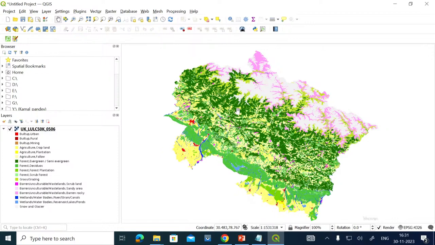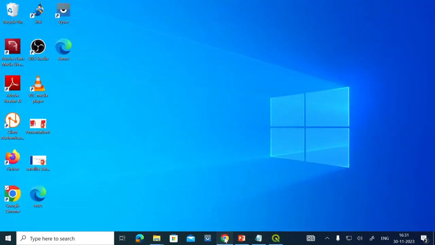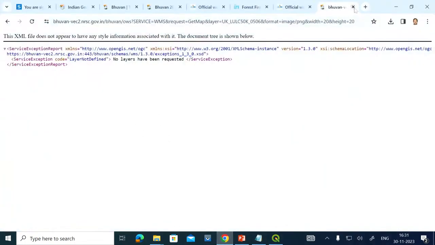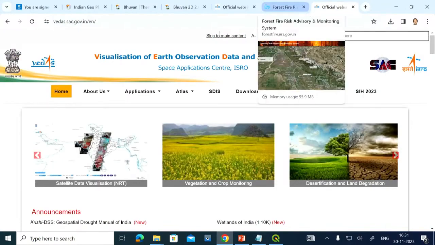If the data is available to you, then only you can see all the actual data which is behind this particular picture. Okay, so you remember it, that is a web coverage. So there are different standards in order to put the data into the public domain. We have seen one example of that web service also over here.